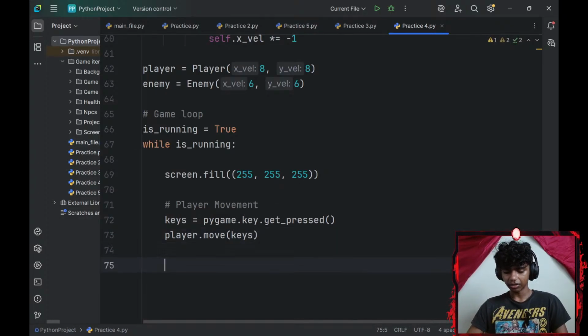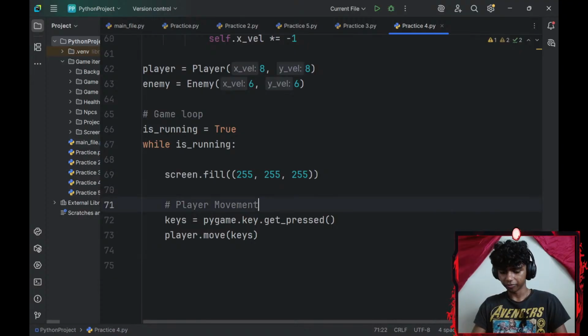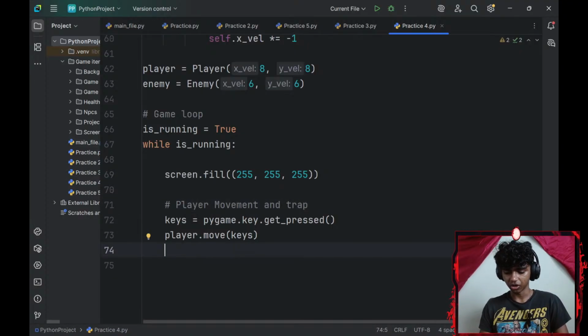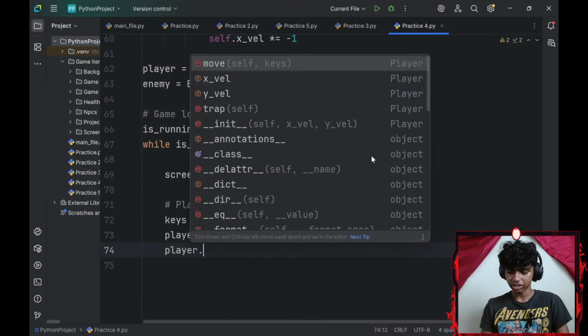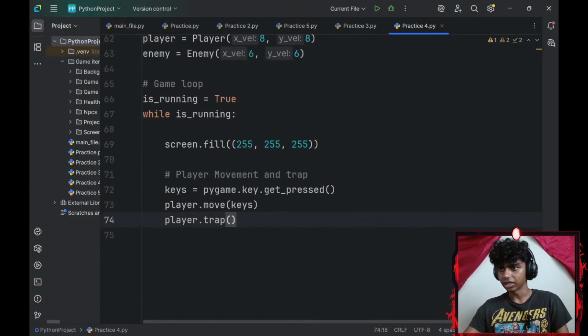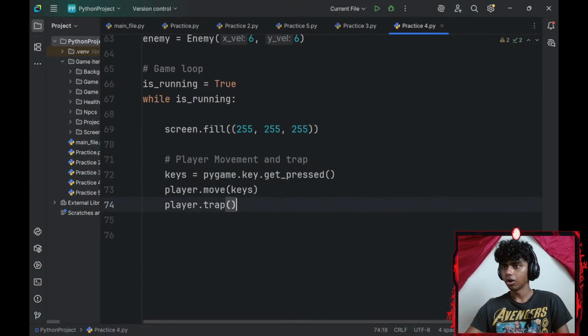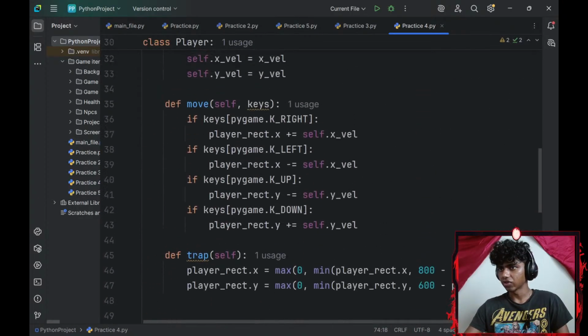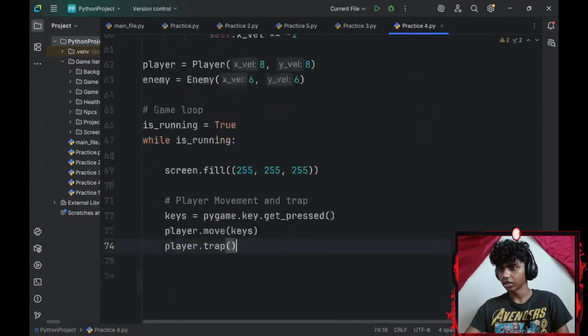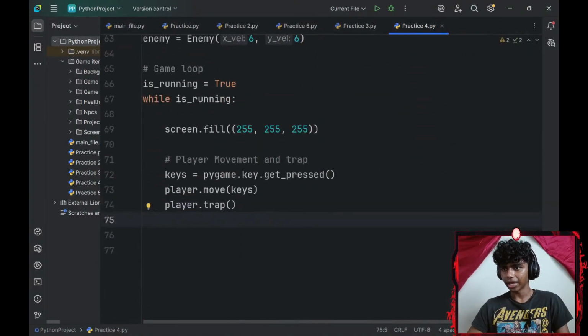Okay, and then let me add trap. I don't want to add a lot of comments, so I'll go with my player.trap. Maybe space here. Actually, space doesn't look good. Alright, so that's all I need for my player, right? Trap, move. Okay. Then let me go ahead and add my enemies.